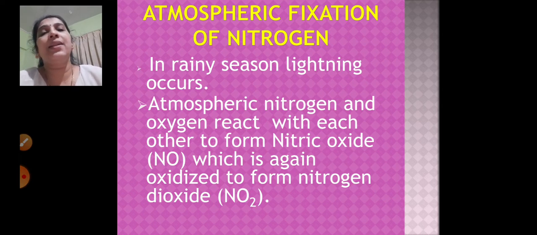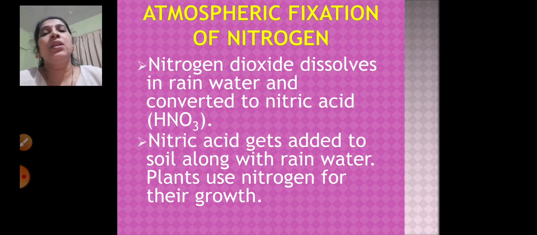So what happens in rainy season? Lightning occurs. So what happens during that time? The atmospheric nitrogen reacts with oxygen and forms nitric oxide, and then it is oxidized again, meaning one more oxygen is combined and it forms nitrogen dioxide. Now this nitrogen dioxide dissolves in the rainwater and is converted into nitric acid, and this nitric acid gets added to the soil along with the rainwater, and then the plants utilize it for their growth, right?